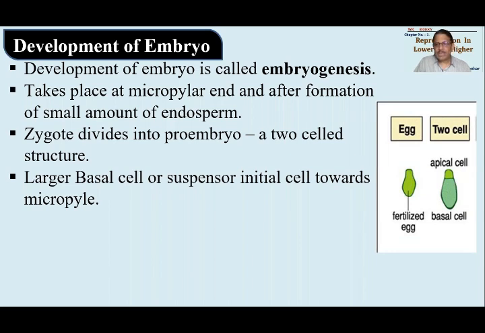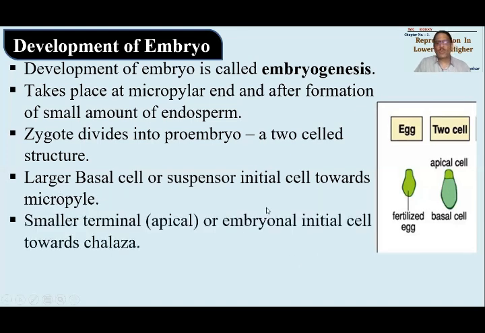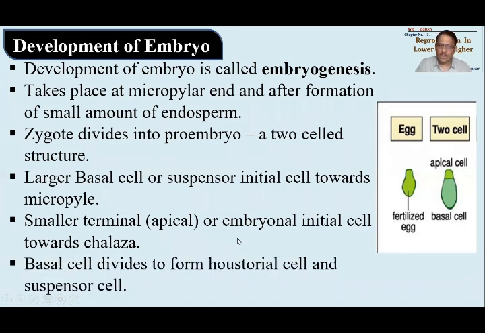Okay, this basal cell will keep on dividing and redividing so as to form a small chain of cells which is called the suspensor. The smaller terminal cell, or apical cell, or embryonal initial cell, will be formed towards the chalaza. It will keep on dividing and redividing. Now what happens to the basal cell?